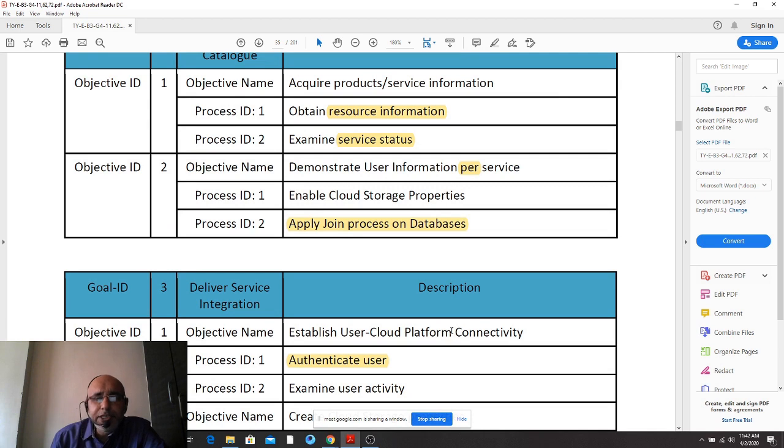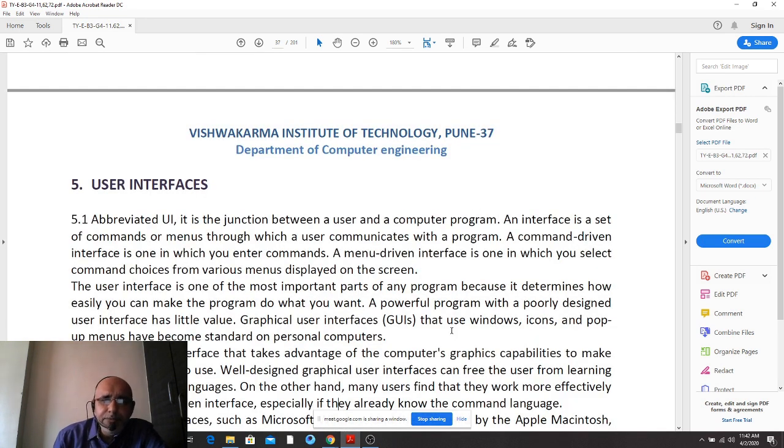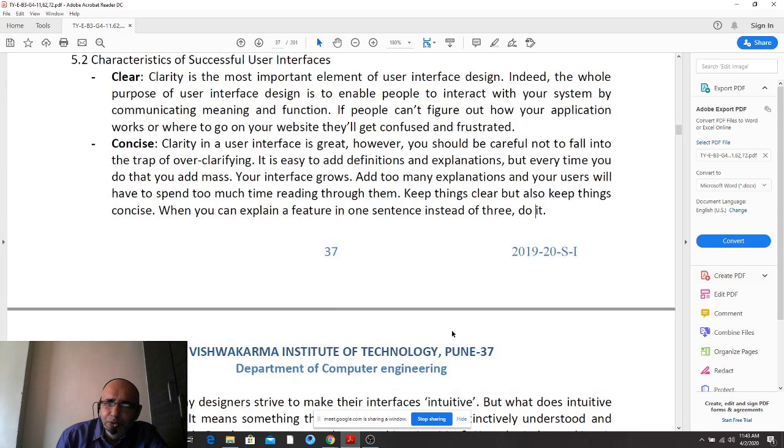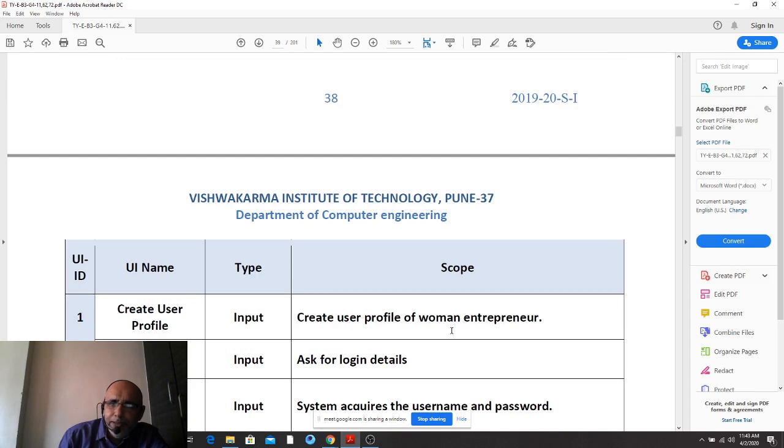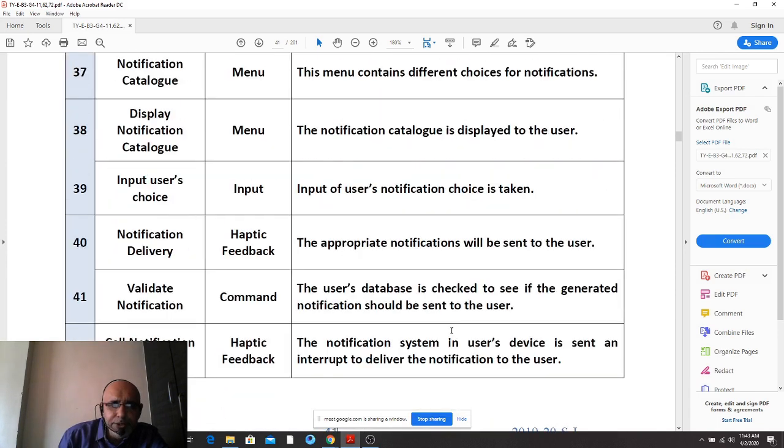So don't use get and set also. Yeah. So that was about the hierarchy. User interfaces. I have told you if 6 goals are there, 6 multiplied by 3, that is 2 for objectives and 1 for goal, 18 user interfaces you should write. This list is about 42. Right. Do you see that? 42?